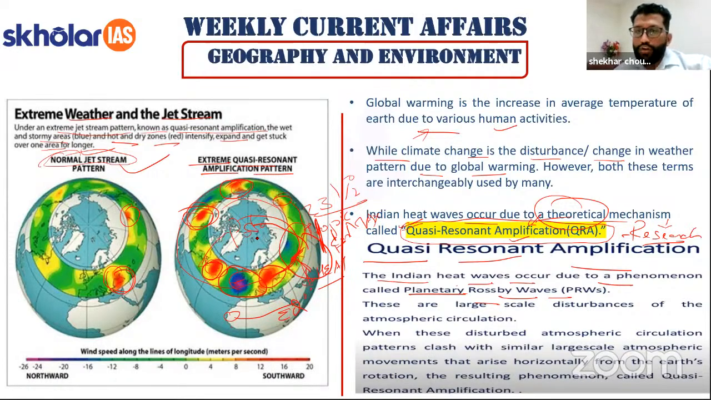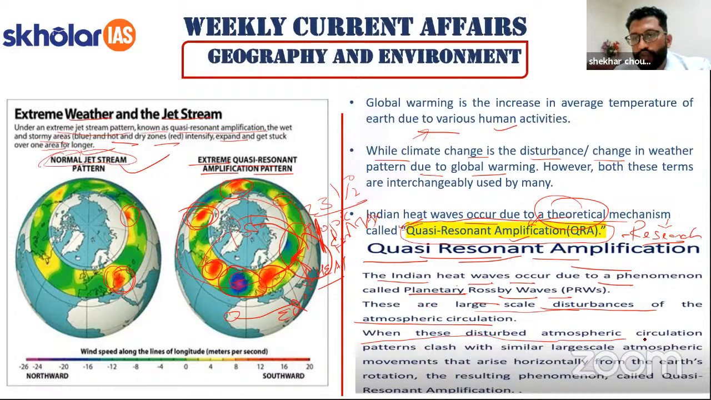So they kind of help in maintaining the balance. These slow planetary Rossby waves help a planet to have the optimum kind of weather. So these are large scale disturbances of the atmospheric circulation. QRA I am talking about, quasi-resonant amplification, is a large scale disturbance of the atmospheric circulation.